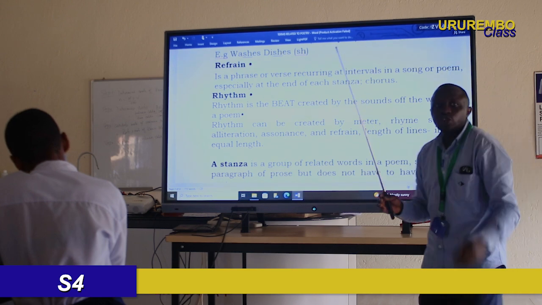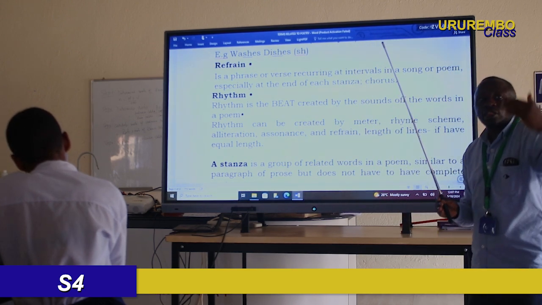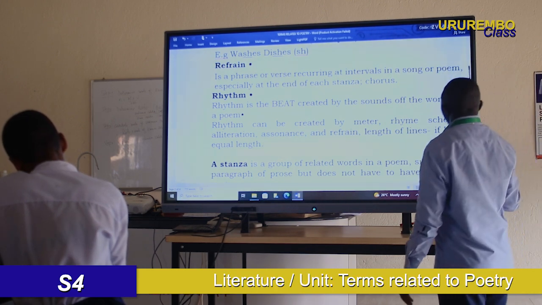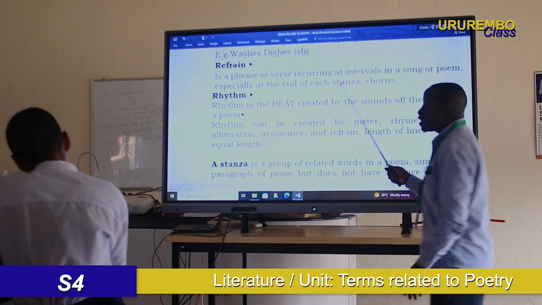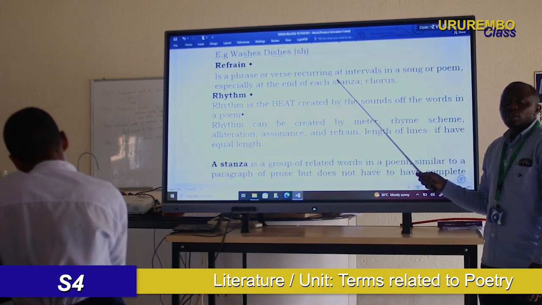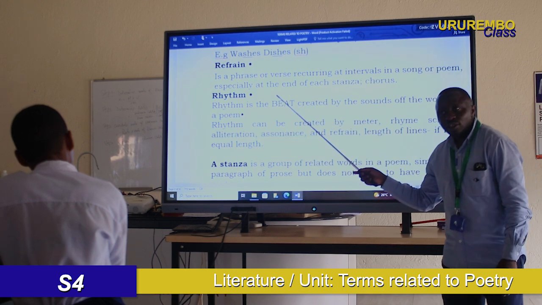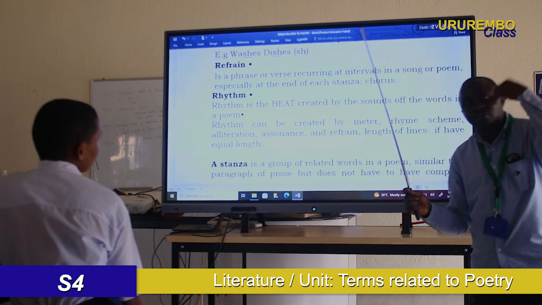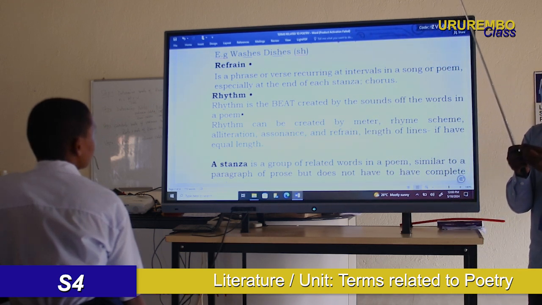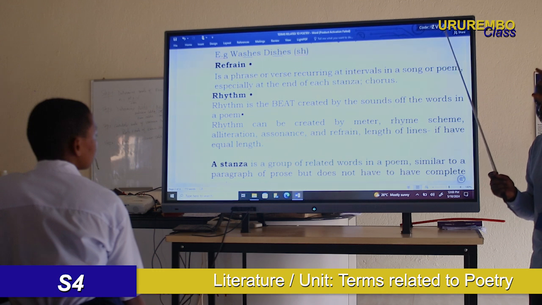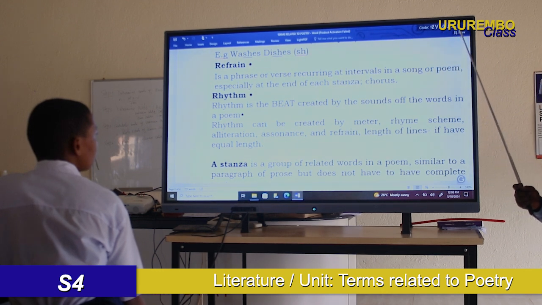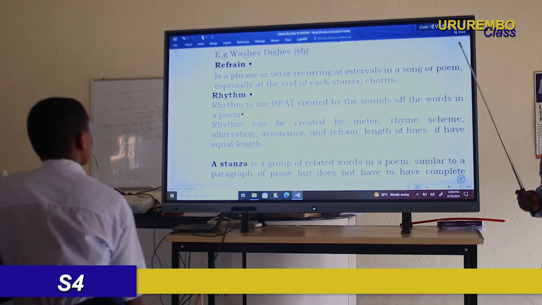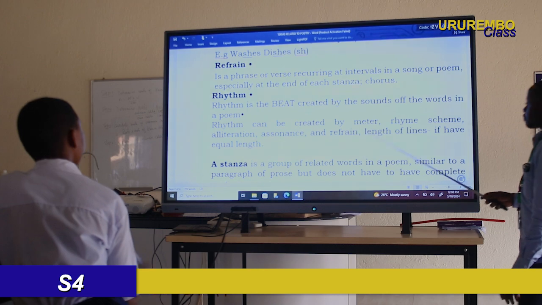When you say interval, it means regular, maybe at the end of each stanza. Especially refrain comes at the end of each stanza. And you know the singers: when a singer sings the first stanza, immediately he sings the chorus or refrain. It means it is regular at the end of each stanza.